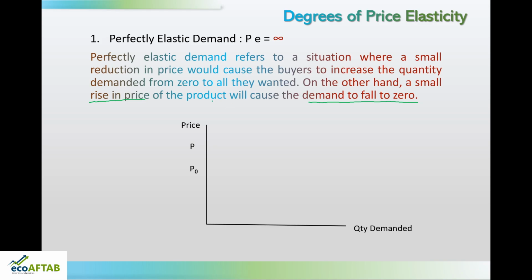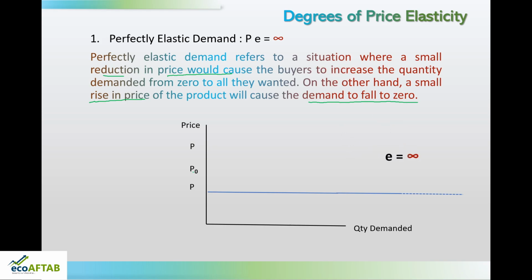And if the price would reduce, from P naught to, let us say, P, what would happen to the demand? All the consumers would demand from 0 to all that they wanted. So, the demand would go on increasing and increasing. That is what I said. It would be tough to calculate how much they want or more they want, and what is that more. So, here in this case, the elasticity of demand will be equal to infinity.